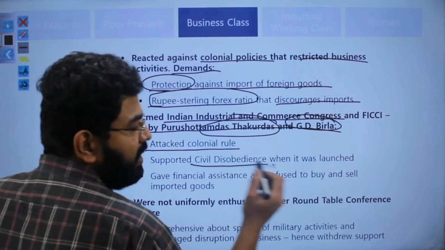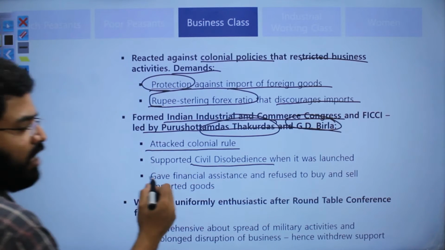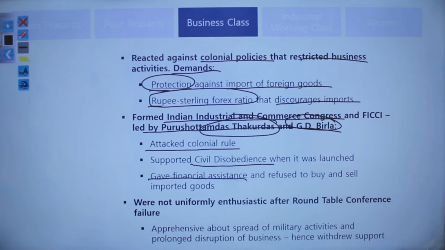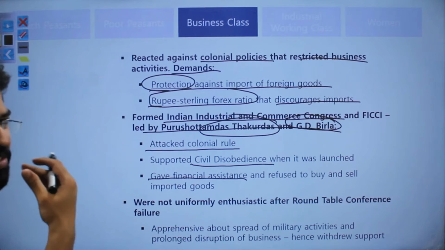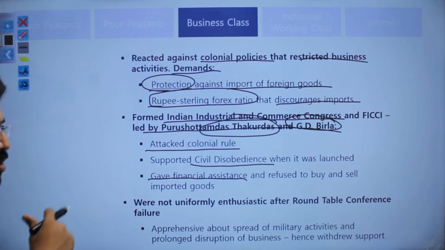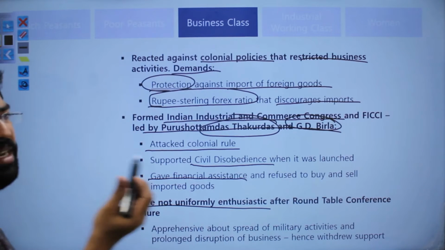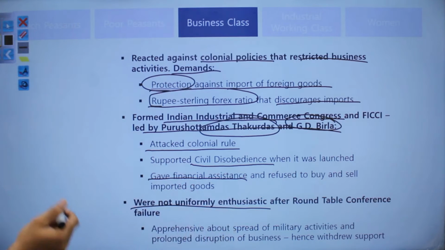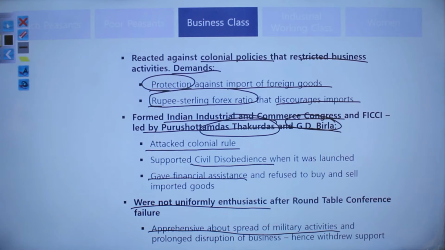And the business class, as we discussed, supported the civil disobedience movement, and they gave financial assistance as well. Because of this, the business class was very essential for the movement, but not entirely enthusiastic about the round table conference, because they were apprehensive about the spread of militant activities.